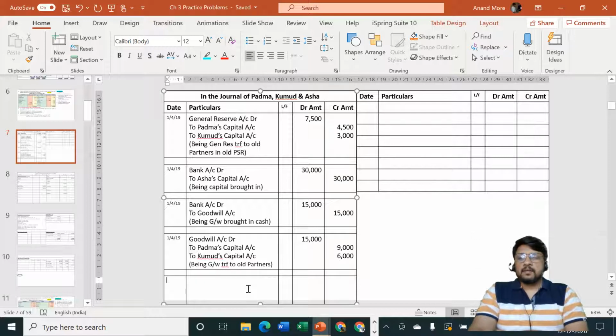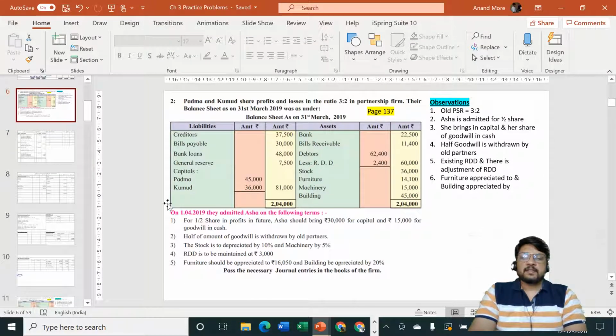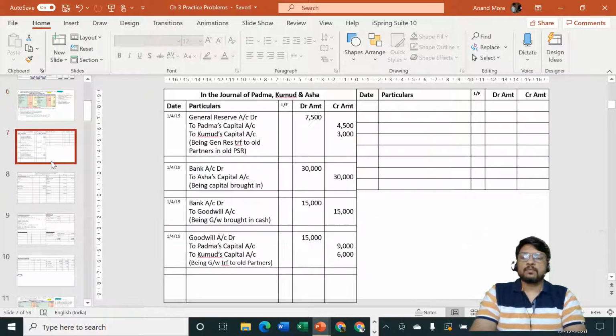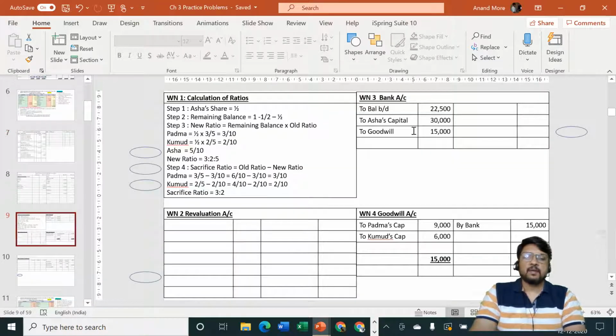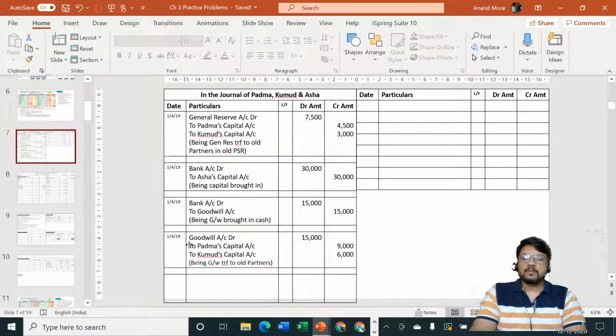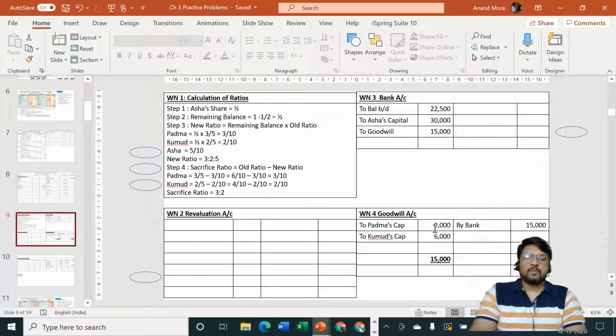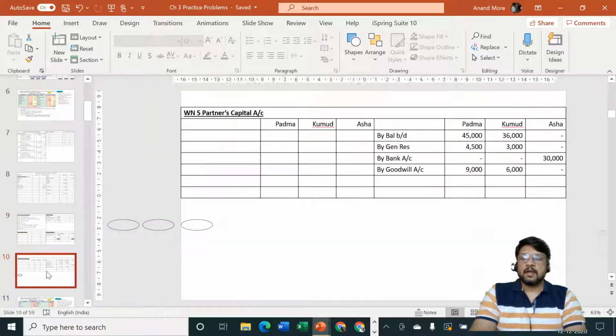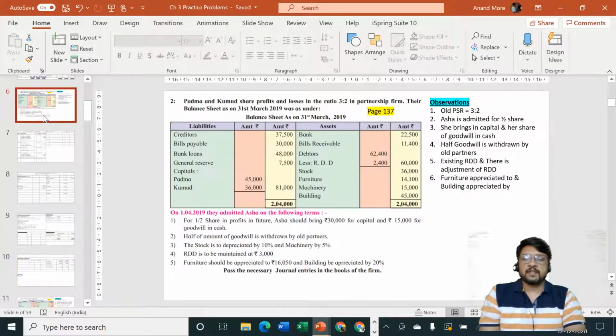Now what is the next adjustment? So we have considered first entry of goodwill, cash account debit to goodwill account, or bank account debit to goodwill account, bank debit side, goodwill credit side bank. Second entry was goodwill to Padma to Kumud, so entry will be goodwill account debit to Padma to Kumud and partners capital account credit side goodwill. So all these entries are over. Now we are considering next adjustment.